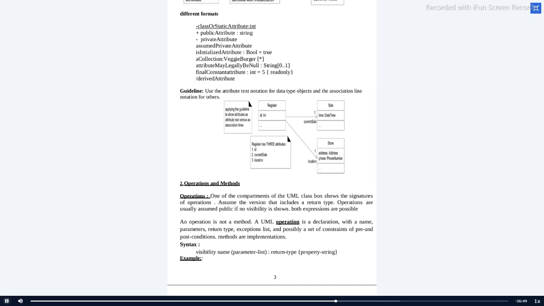I am again repeating. Note down: visibility is plus, minus, or star symbol. If you are dealing with public, you have to mark it as plus. Name is the method name, and parameter list is the list of parameters. Colon, then the return type of the method. And I have not mentioned any read only, so you should not mention the properties. Now give me the reply faster.